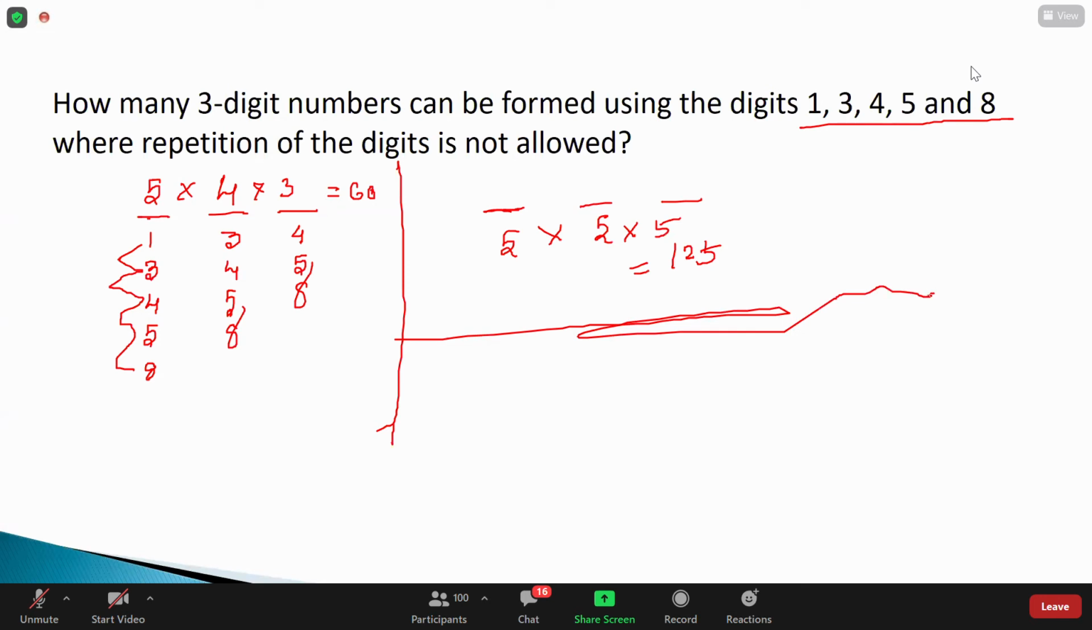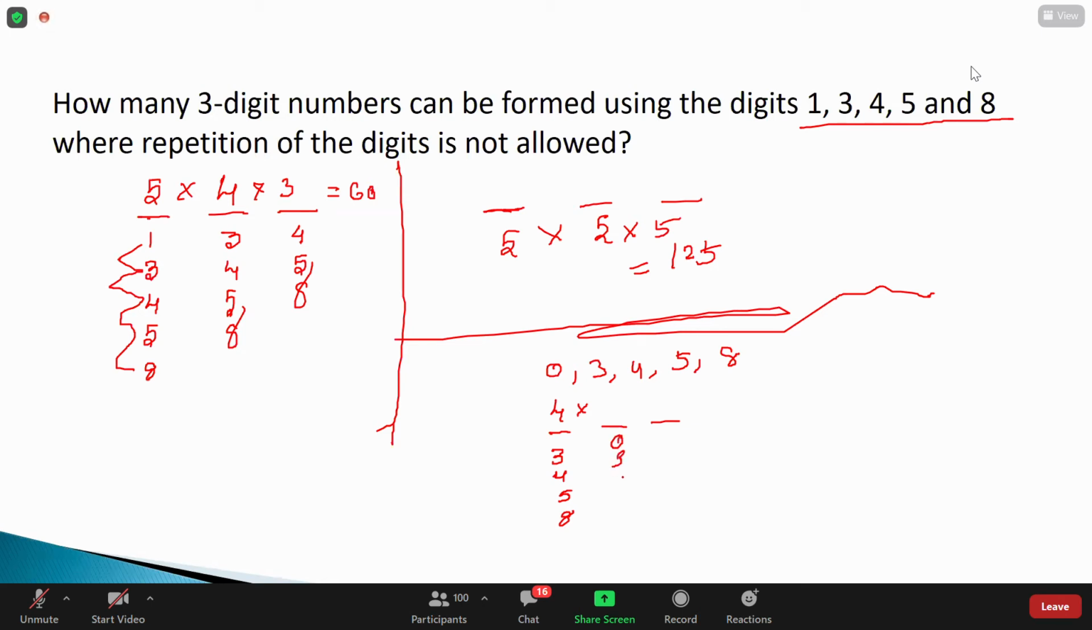This time, suppose 0 is given: 0, 3, 4, 5, 8. This time repetition is allowed. What is the answer for a 3-digit number? So 4 into 5 into 5. Very good. Why is it 4 into 5 into 5? Because we can't use 0 as the first digit, it won't be a 3-digit number. Perfect. So in the first place I can't use 0. Other than 0, I have only 4 chances. For the rest of the places, I can use 0.